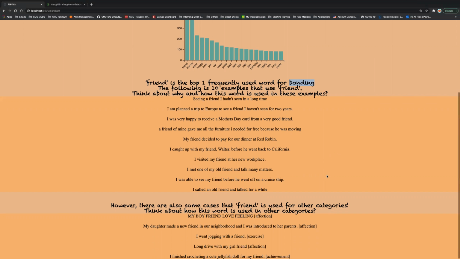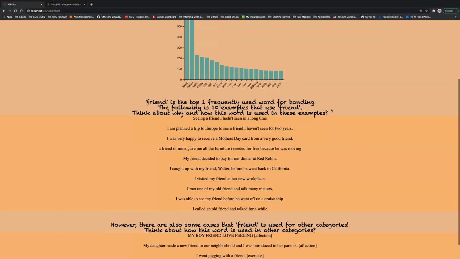And at the same time, we also provide some counterexamples where this word is used, but those sentences are from other categories. So by using this section, we want the user to think about how this word can be used in other categories, and how the same word can be used in expressing different sources of happiness.